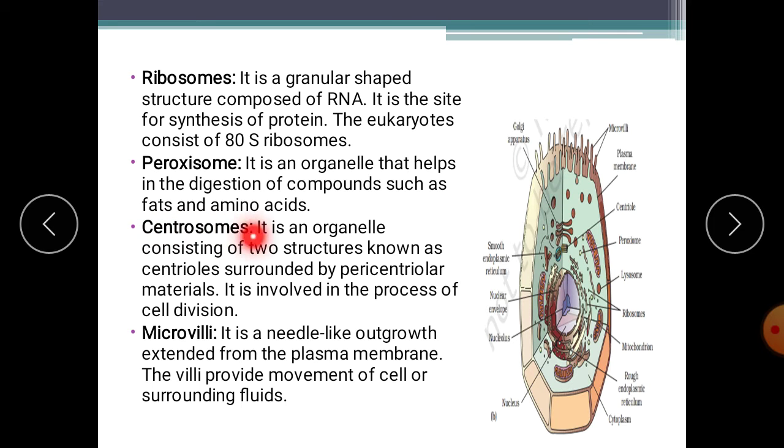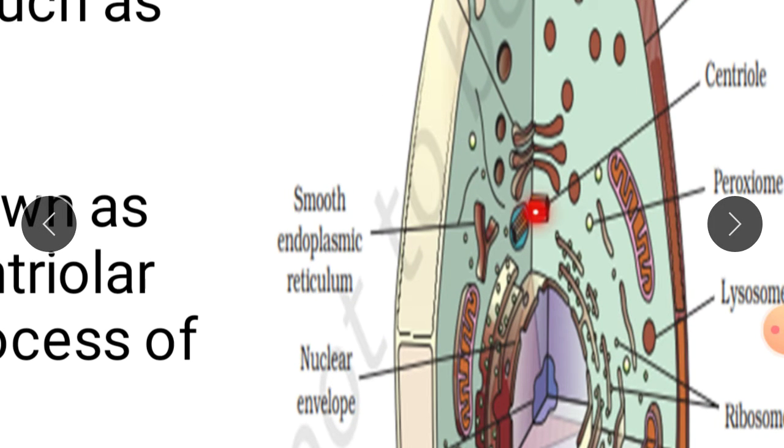Centrosome is an organelle consisting of two structures known as centrioles surrounded by pericentriolar materials. It is involved in the process of cell division. I told you already. So these are centrioles.